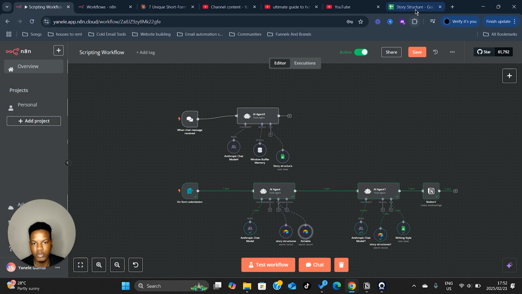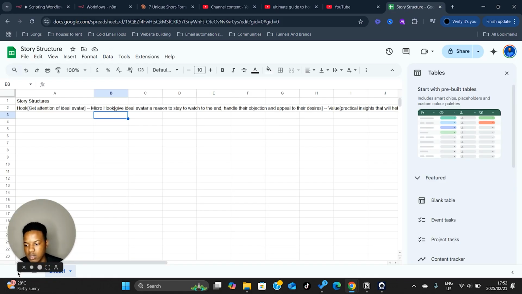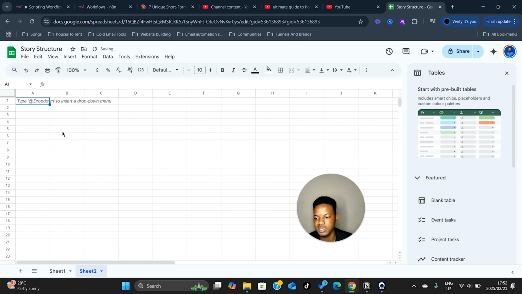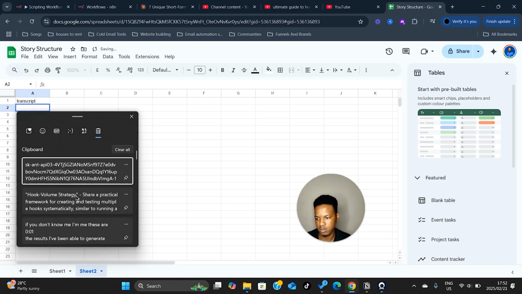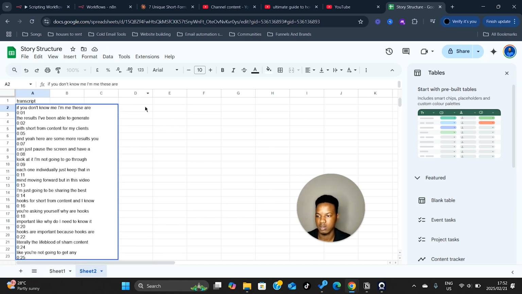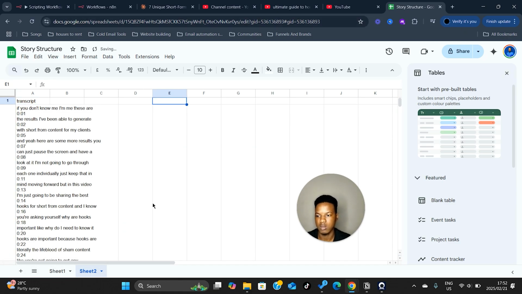So if you wanted to do this, all you would do is go to Google Sheets, you'd create a new sheet, and then you type in transcripts, and then over here you would paste in your video transcripts, and then yeah, just leave it like that.